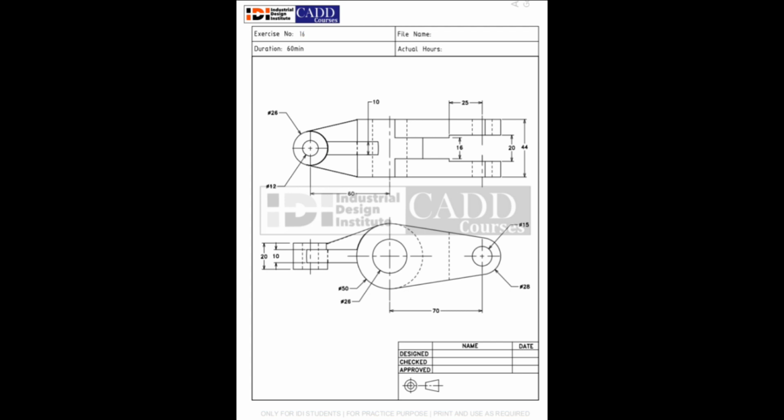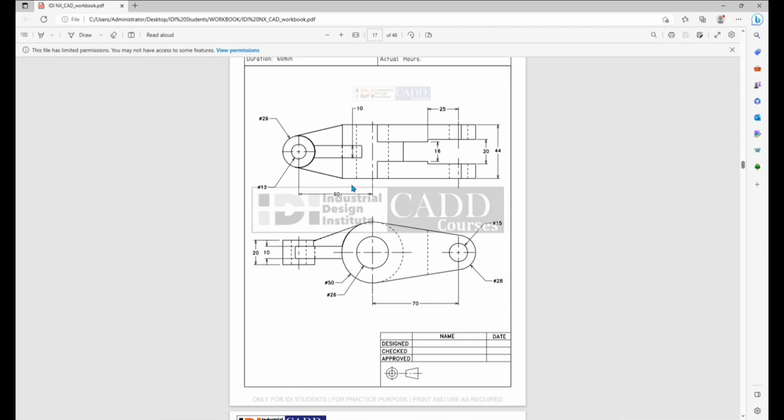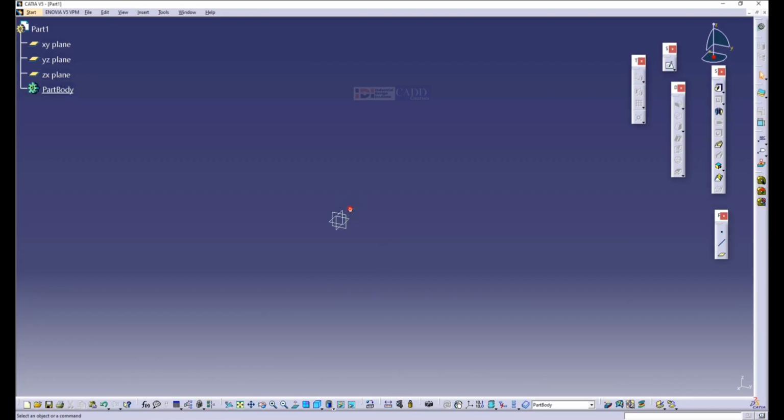Okay, let's get started with the exercise. Here, in this model, you can check this is a front view, and this is a top view. It's a linkage connector. So basically, you can see the angle of projection. It is third angle projection. Above the front view, it will be a top view. So first let me work on this diameter 50 and 26.